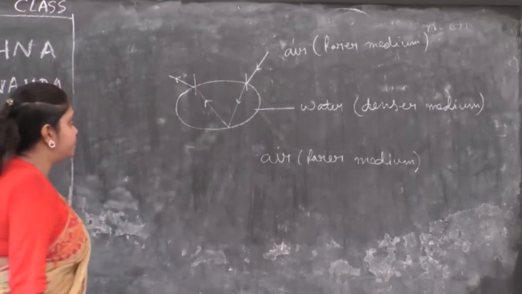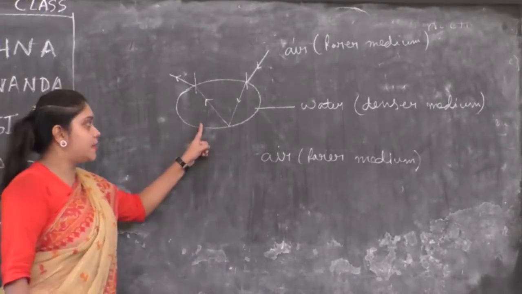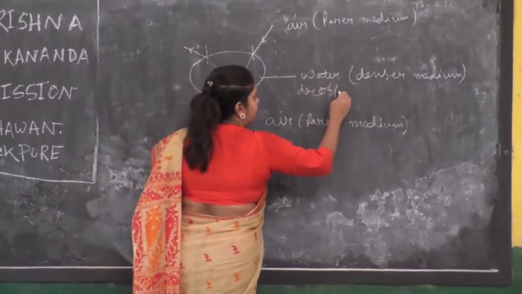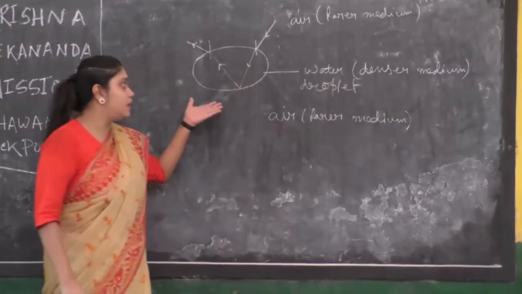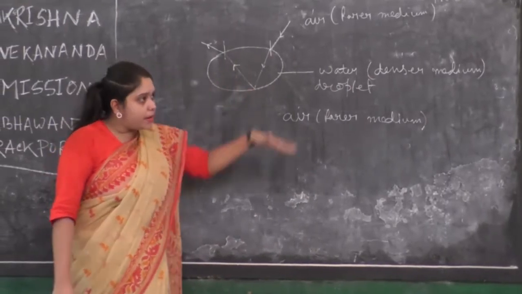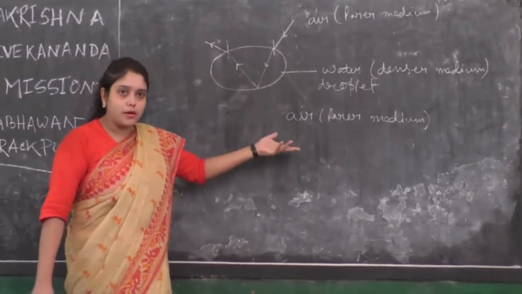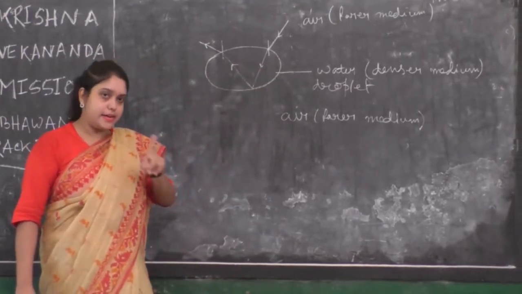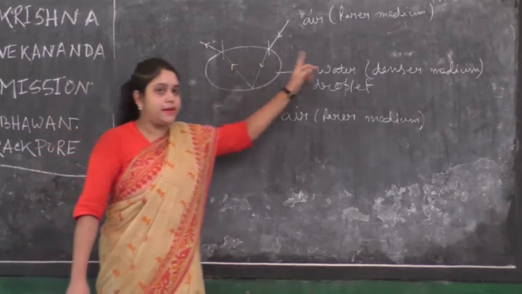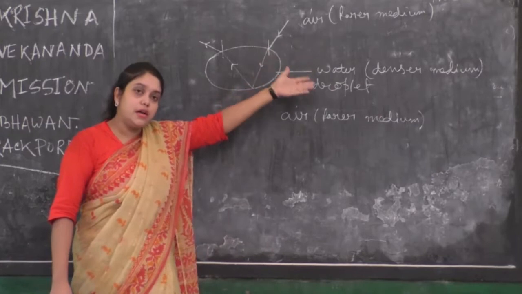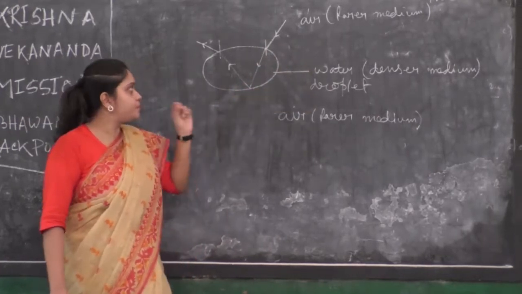Look at the board. Here this is the water droplet. It is placed on a lotus leaf, suppose. So this water droplet is surrounded all around by what? By air. Here we have got our two media. That is water, which is our denser medium, and the other medium is air, which is our rarer medium.